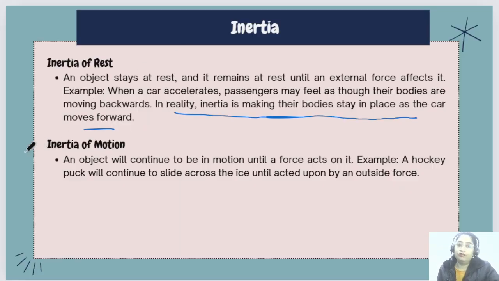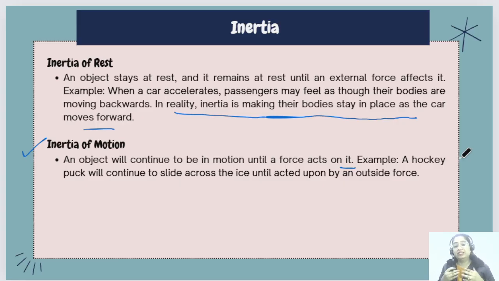Vice versa for the inertia of motion: an object will continue in motion until a force acts on it. Let's take the example of the car only. Suppose the car is moving and you are sitting in the car and the driver applies the brake suddenly. What will happen? You will move in the forward direction, right?